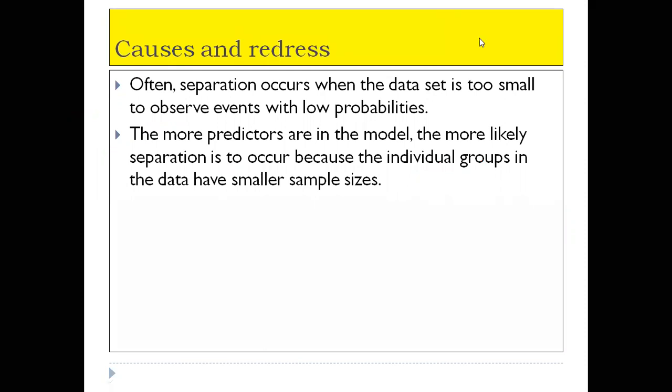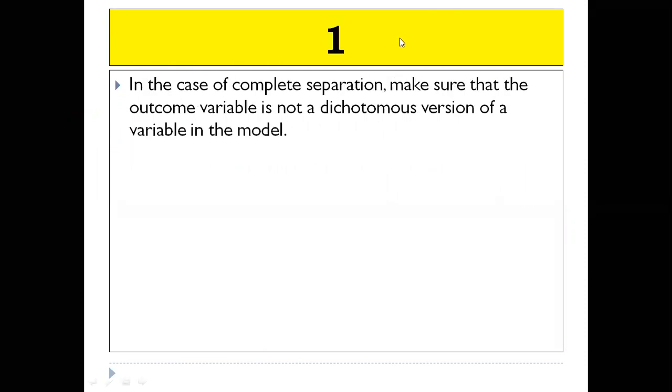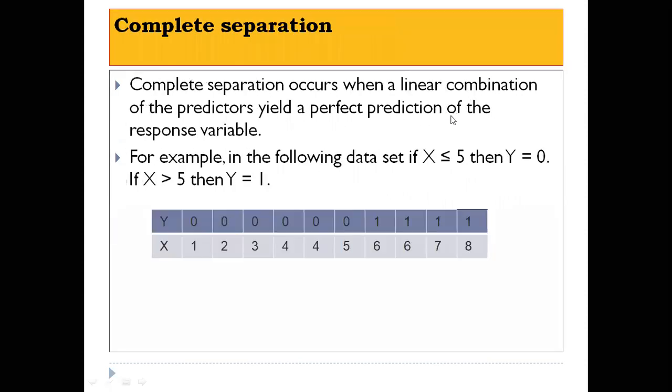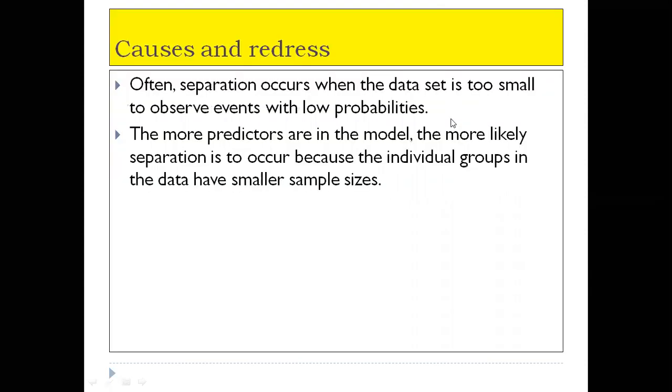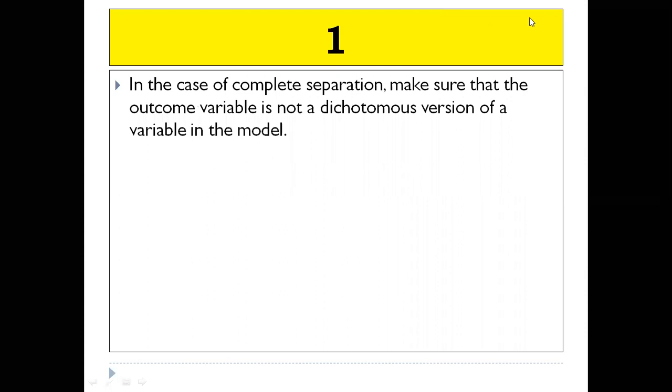Now, some solutions for complete and quasi-complete separations. Let's discuss them one by one. First one: in the case of complete separation, make sure that the outcome variable is not a dichotomous version of a variable in the model. This is the first thing that you have to ensure: the outcome variable should not be a dichotomous version of a variable in the model.